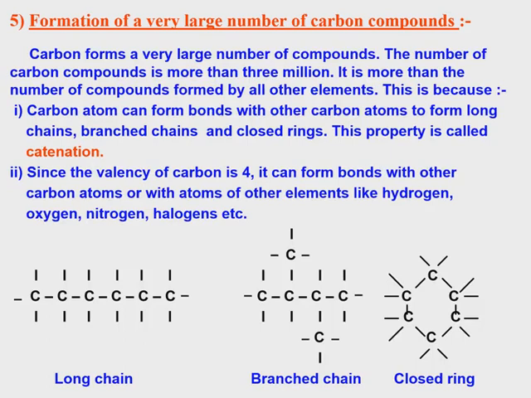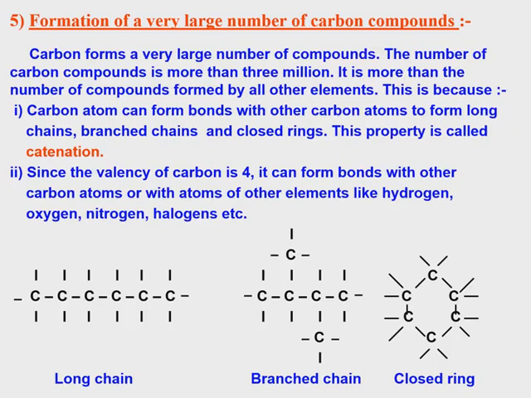Formation of a very large number of carbon compounds. Carbon forms a very large number of compounds; there are more than 3 million carbon compounds in this world, more than the number of compounds formed by all other elements. This is because a carbon atom can form bonds with other atoms in long chains, branched chains and closed rings. This property is called catenation. Carbon can link to another carbon in a long chain, then branched and also closed. That's why carbon can form many compounds. This self-linking property of carbon is called catenation.